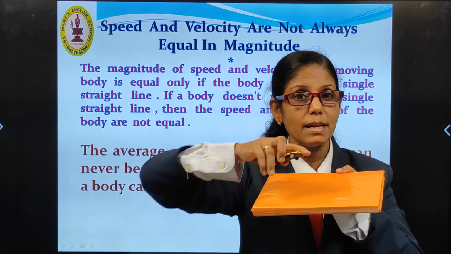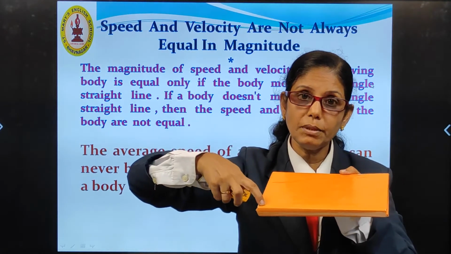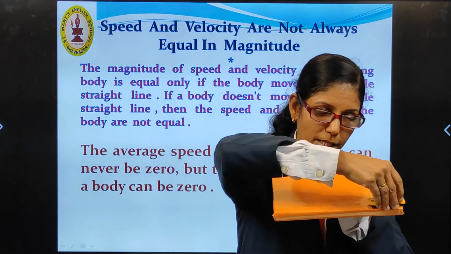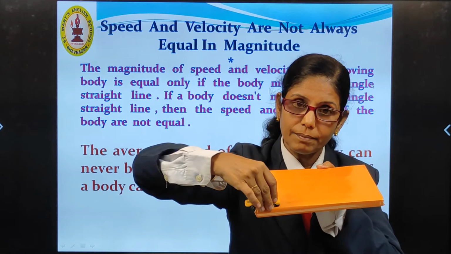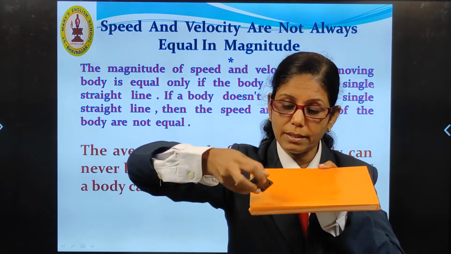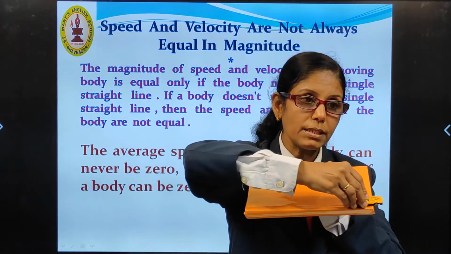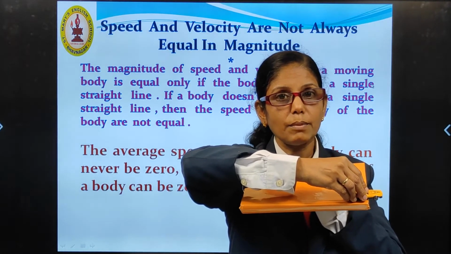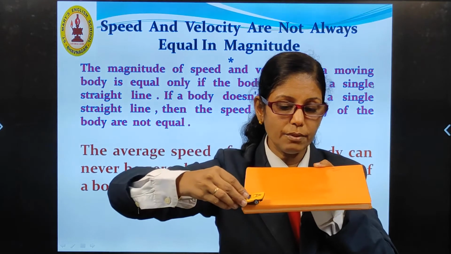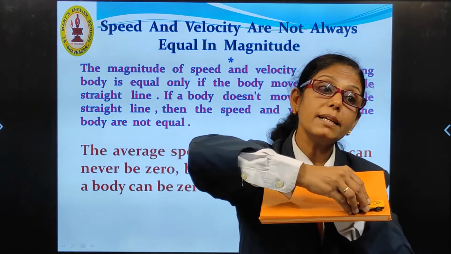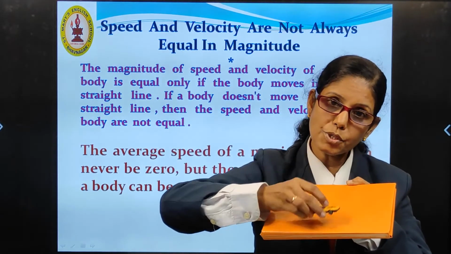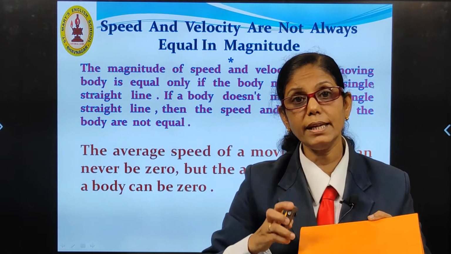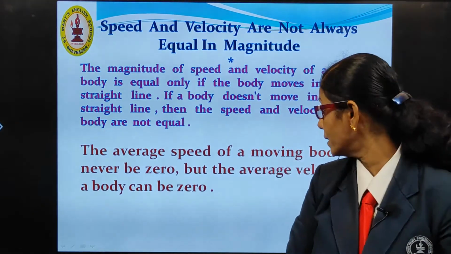Suppose the speed is 10 meter per second, and this is the positive direction I take. But when the car is moving in the backward direction, speed will be again 10 meter per second. But what about the velocity? Velocity will be minus 10 meter per second. Understood? So, for velocity, direction is very important.